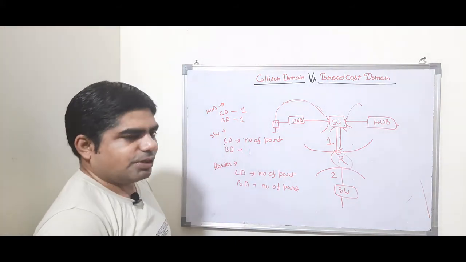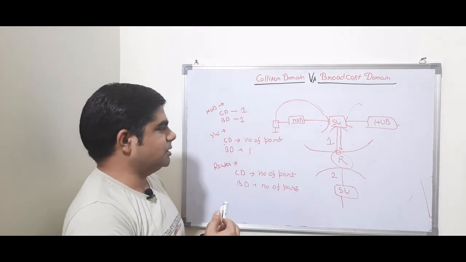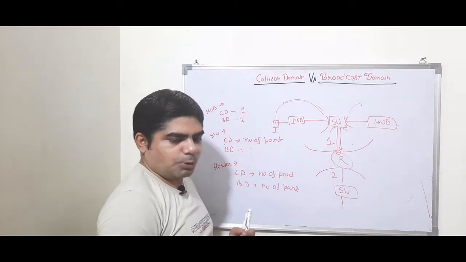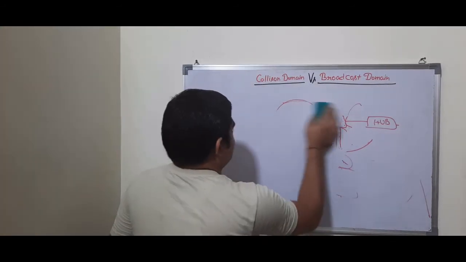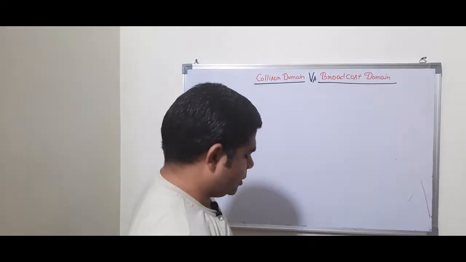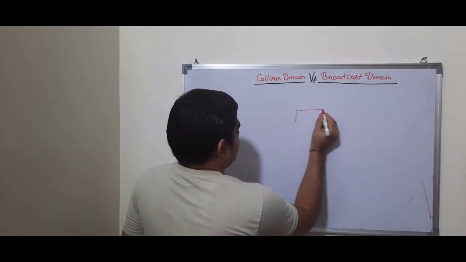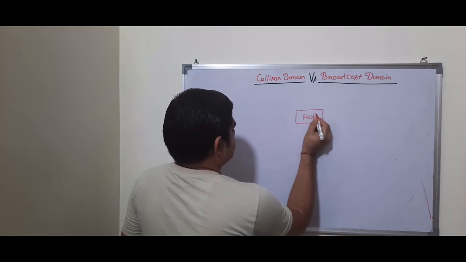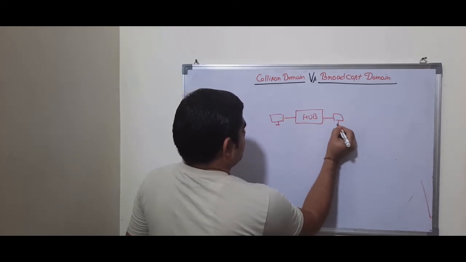Now I will show you some topologies so that it is easy for you to differentiate the broadcast domain and collision domain. I will take a few examples, like when we are connecting a hub. I am taking the same scenario.